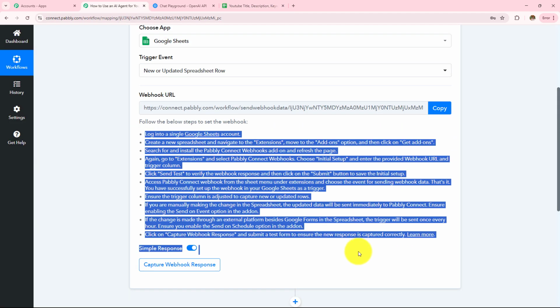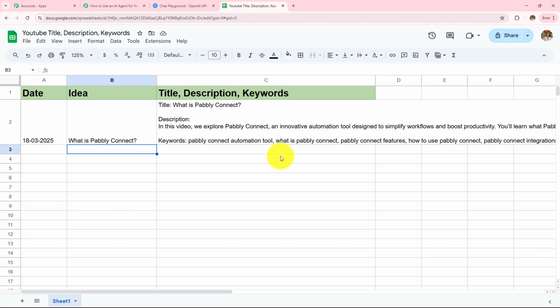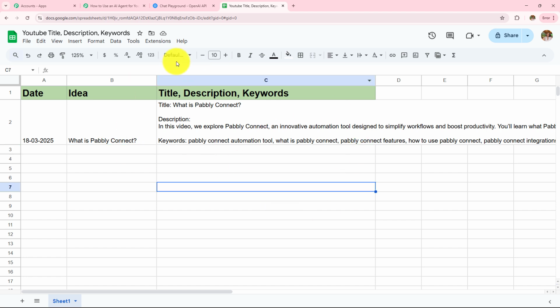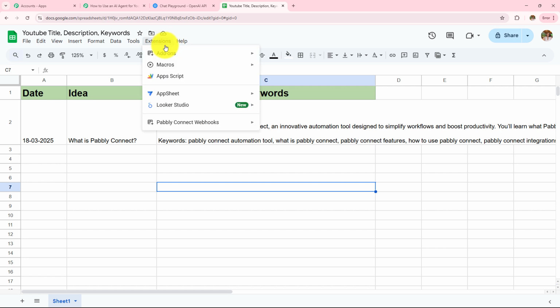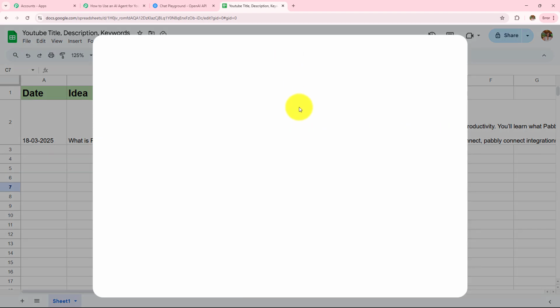So reading the help desk, we are going to build this connection, and to make this connection, let me open my Google spreadsheet. So this is my Google Sheets spreadsheet, and the name of the spreadsheet is YouTube title, description and keywords. Now we need to make the connection in this particular spreadsheet, and for that we have to go to this extensions option, and from here I'm going to click on add-ons and then click on get add-ons.